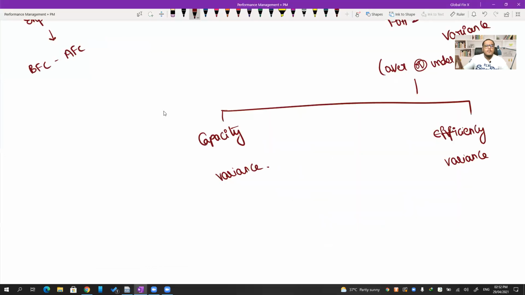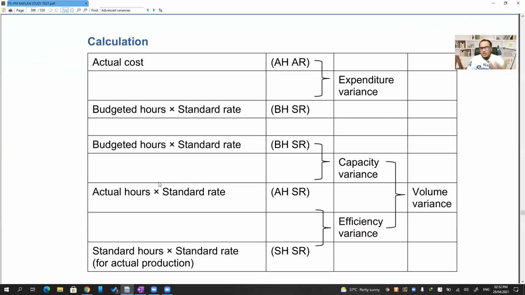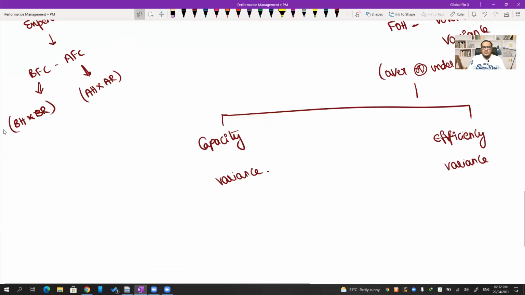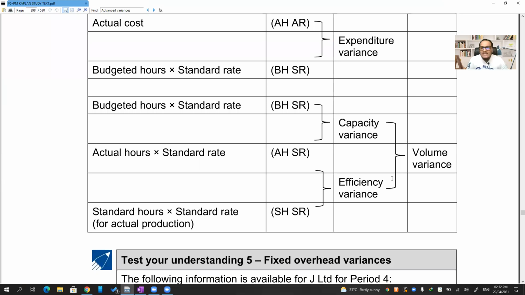Okay, now let's see here. So that is what I wrote here: budgeted fixed cost minus actual fixed cost. Budgeted fixed cost can be calculated as budgeted hours into budgeted rate. Actual fixed cost would be actual hours into actual rate. Actually, fixed overheads are not incurred on the basis of hours at all, but we have to do it like that just to understand the breakup, because we are following absorption. Otherwise, it won't be required. You can directly do the difference between total budgeted fixed cost and the total actual fixed cost. That's it.